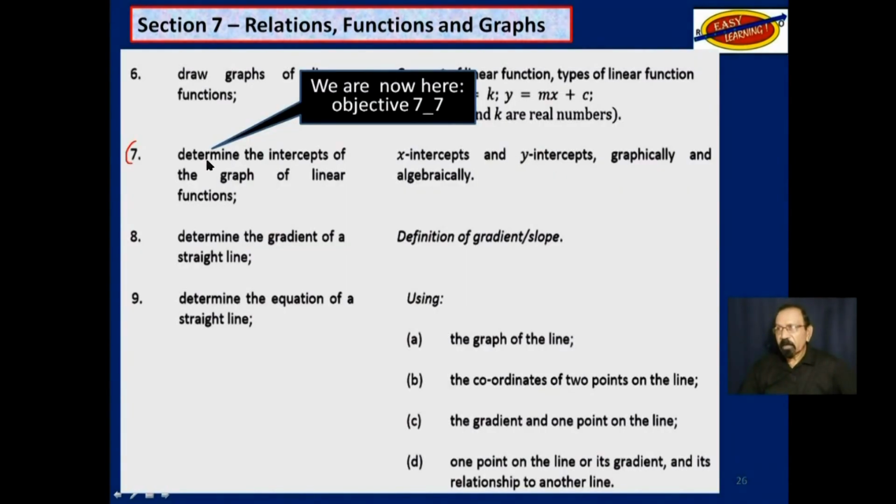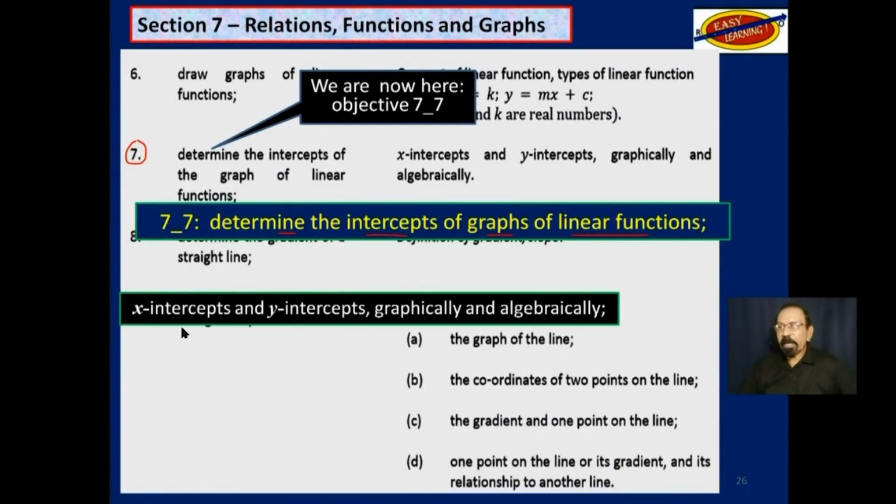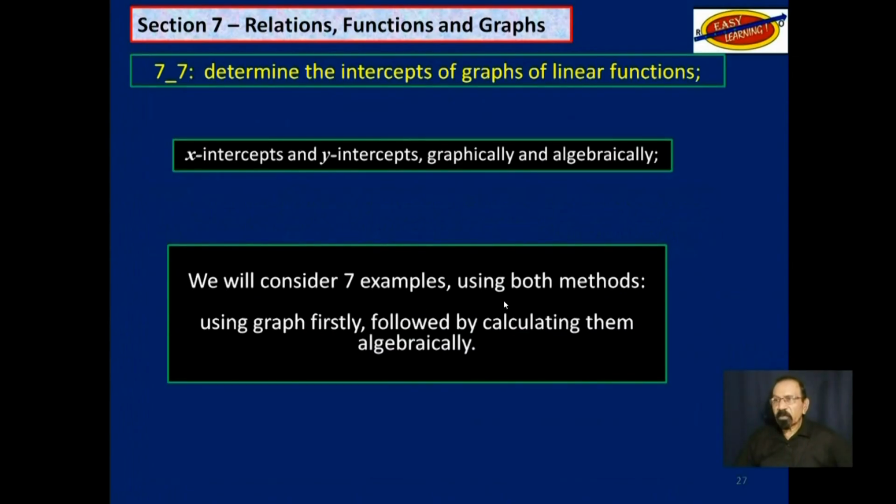So, objective 7, it says, determine the intercepts of graphs of linear functions. And the explanatory note says the x-intercepts and the y-intercepts, do that graphically and algebraically. We will consider 7 examples using both methods, using the graph first and then calculating these intercepts.